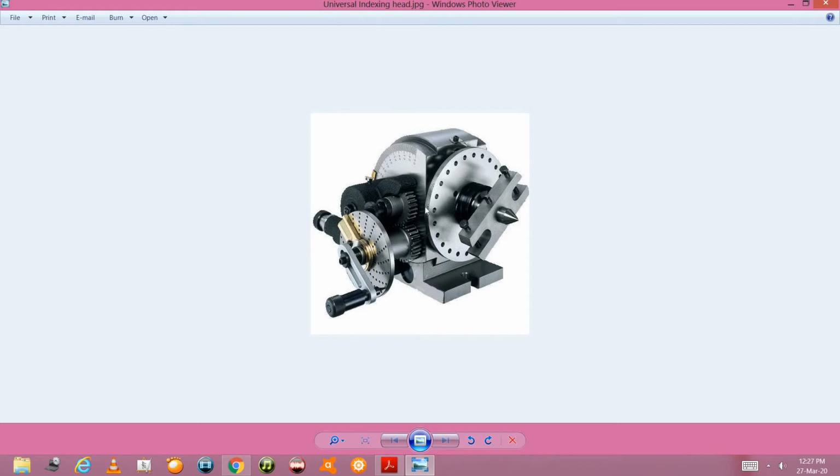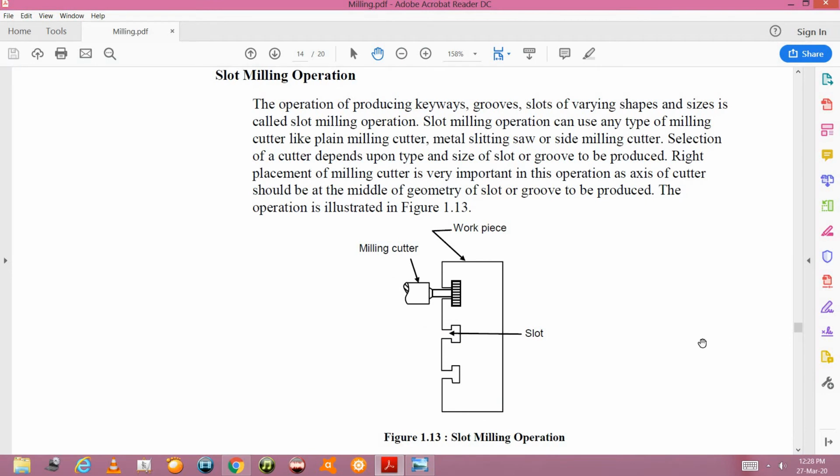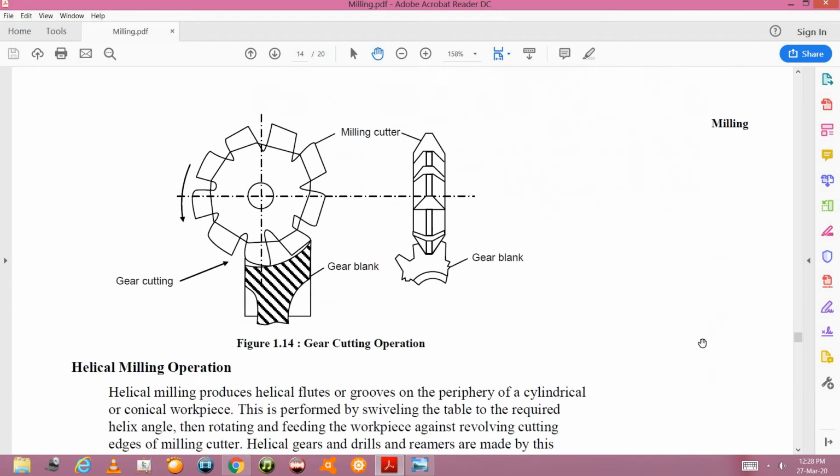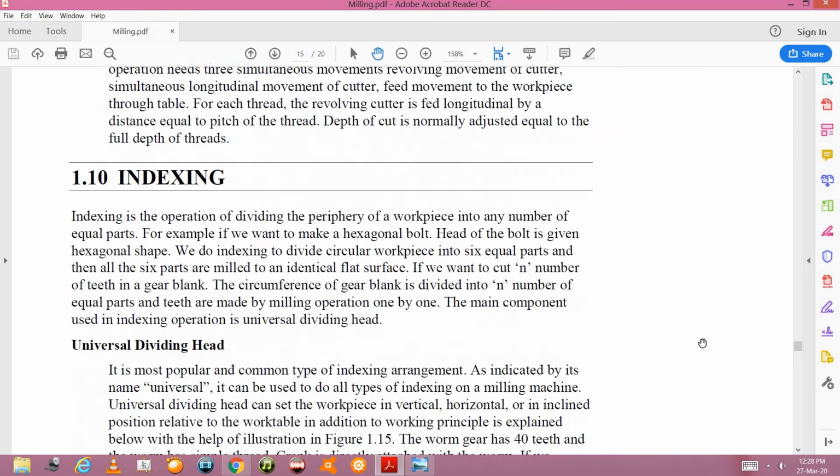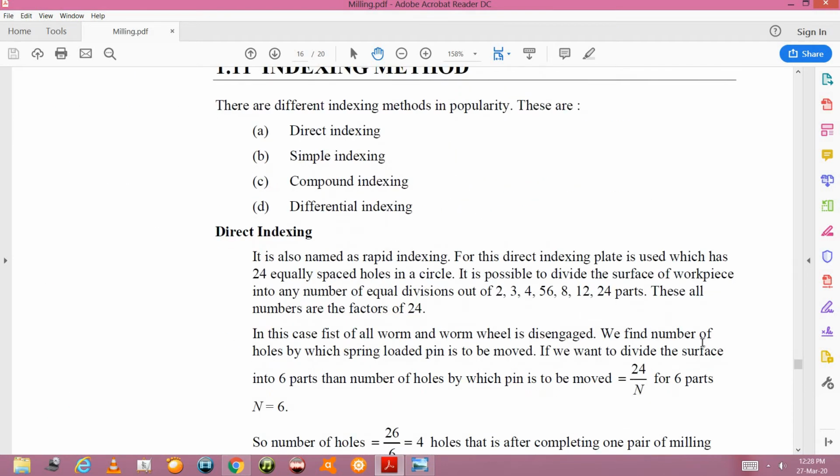That mechanism will ultimately be connected with the bevel gear arrangement, and inside there will be a shaft connecting the worm wheel with the worm gear. That worm wheel will be reducing the speed of the worm gear, and that worm gear will be rotating the workpiece by means of the spindle connected with the same. So this is the basic of the universal indexing head, or semi universal indexing head, depending upon your requirement. So we saw how and for what purpose indexing will be used.